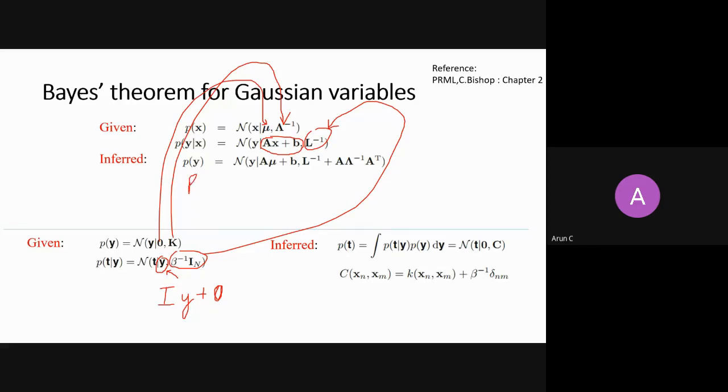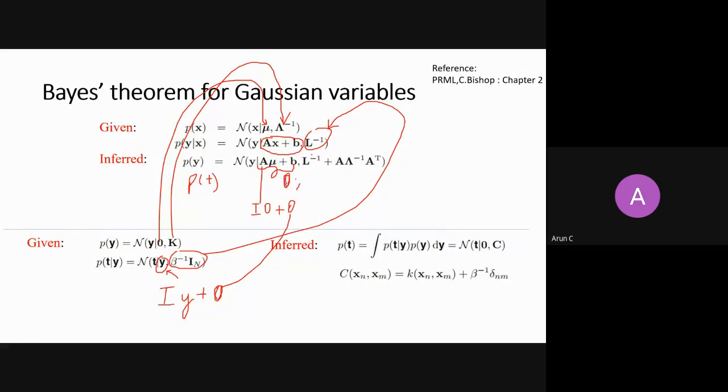Then I need to calculate first my mean. A is identity, mean is 0, plus b is 0, so my target variable mean is 0. Now I calculate the variance.